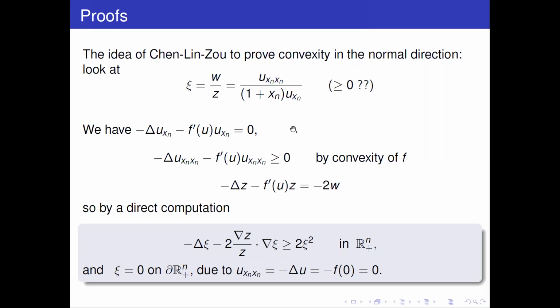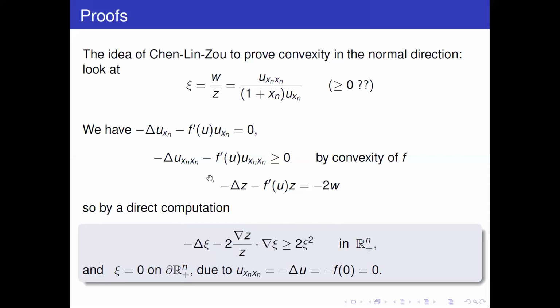So by a direct computation, this function xi is a super solution of a very nice equation of the following form: minus the Laplacian of xi, minus the gradient of xi dotted with a vector field, which is the gradient of z over z, is bigger than xi squared in the half space. And nicely too, xi is 0 on the boundary, because xi is u_xn xn, and u_xn xn is the Laplacian, which is 0 at the boundary, because all tangential derivatives are 0 there by the Dirichlet condition. So we have a super solution of an equation like that, which vanishes on the boundary.